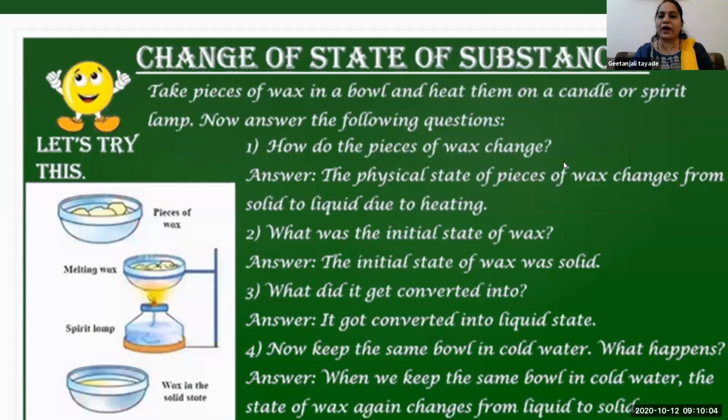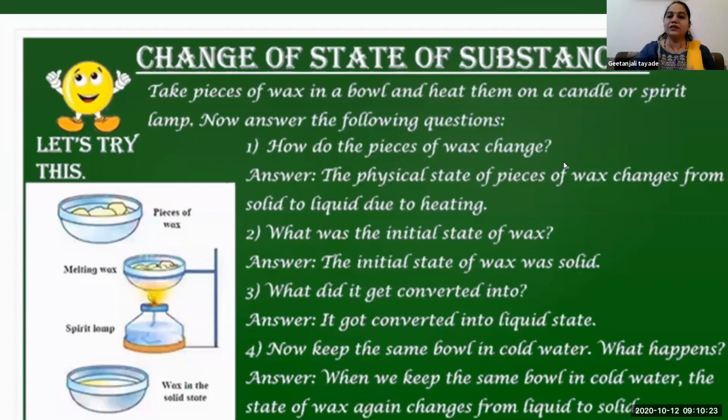You find some wax just dropping around that candle. That means on lighting the candle, the wax starts melting, and if you collect that melted wax and cool it down again, it converts into solid wax.